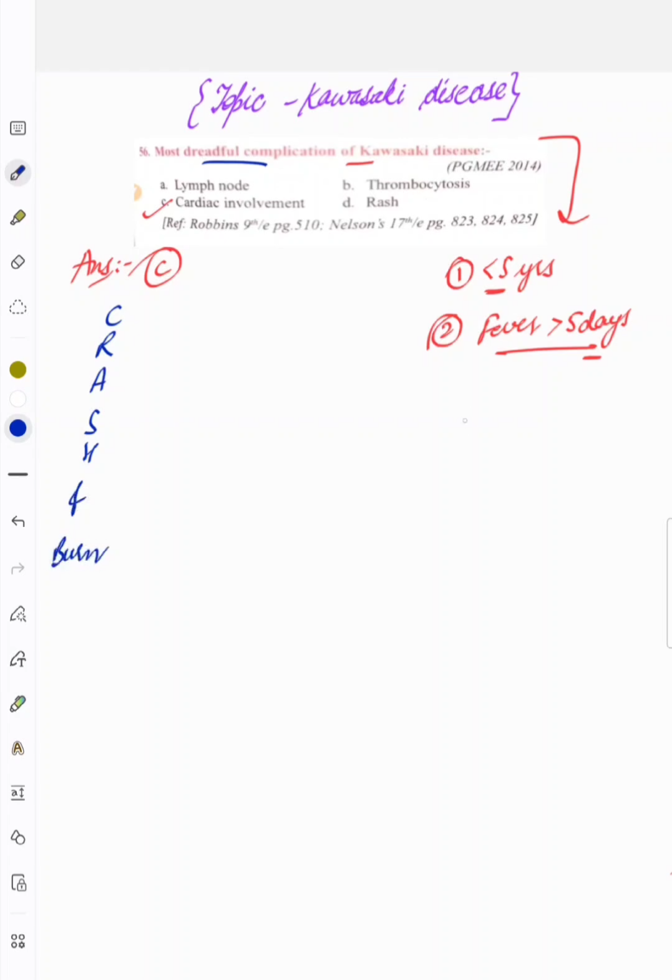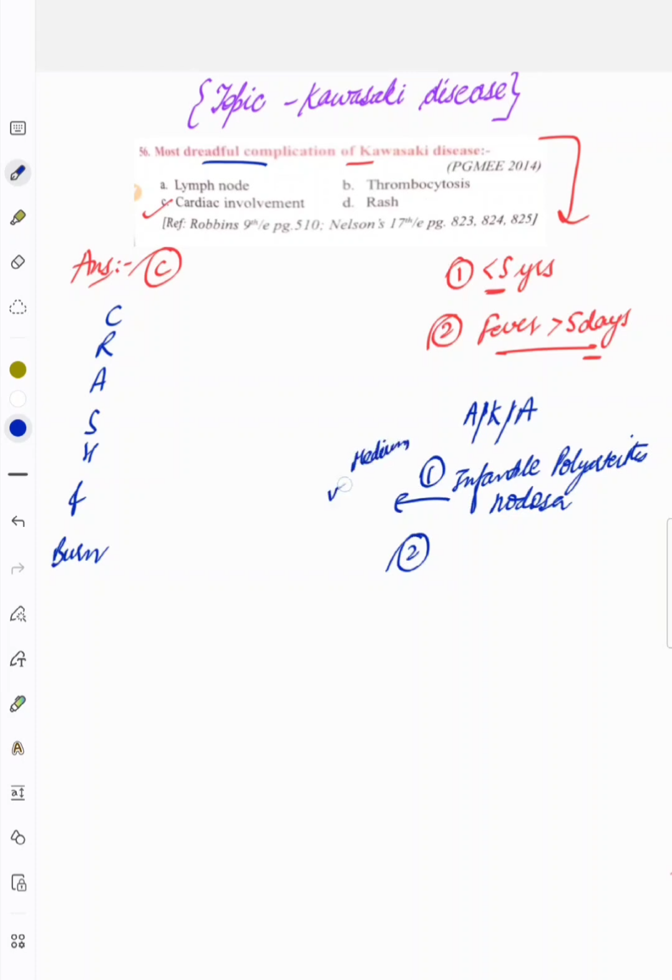Another name of Kawasaki disease, there are 2 names. Number 1, infantile polyarteritis nodosa. From this we can say it is a vasculitis disease, and medium vessel is involved in this disease. There is inflammation of medium vessels. Second name is mucocutaneous lymph node syndrome. Remember both these names, as that one was a PYQ once in AIIMS.